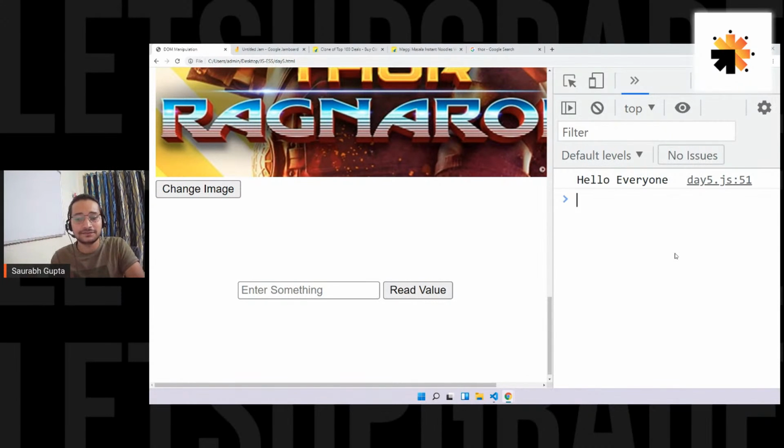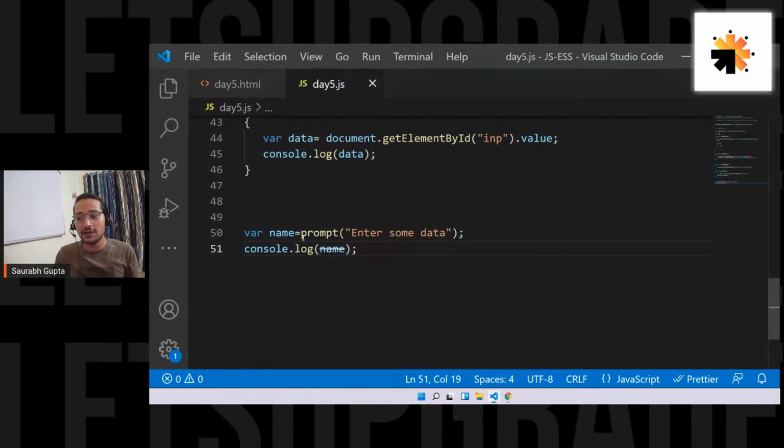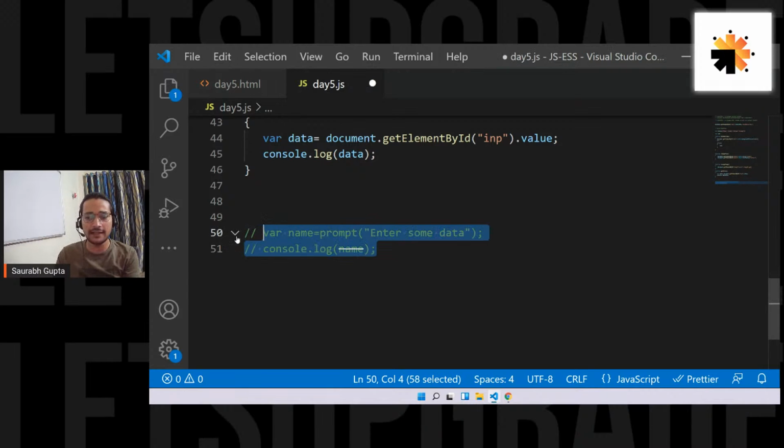Is it clear? Okay, so that's what we have to learn. But yeah, now you know prompt. Simple, right? So prompt is nothing but an inbuilt function. Write whatever you want, that will be displayed, and whatever you write in the input field of the prompt is returned, and you can store it in a variable and use it like that. Is it cleared, everyone? Guys, please tell me.